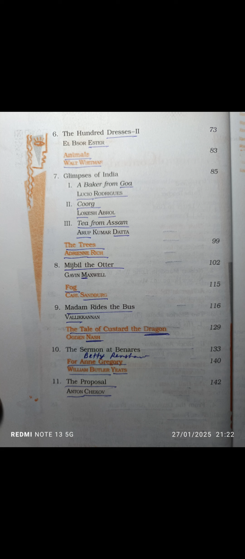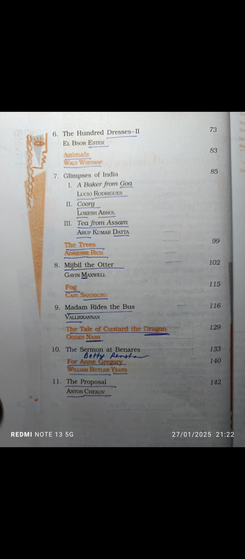D from Assam has been written by Arup Kumar Datto. Now, The Trees has been written by Adrienne Rich. The poem Trees is a feminist poem, as you have remembered, as you have gone through it. Adrienne is a female name, and so there is a dream of women to be rich or prosperous. So let's think of the poem like this and memorize it. The Trees has been written by Adrienne Rich.